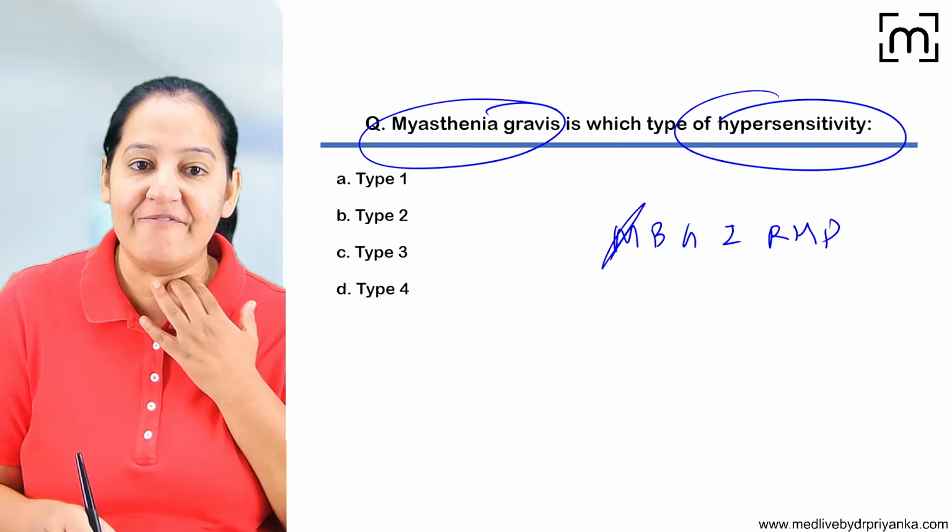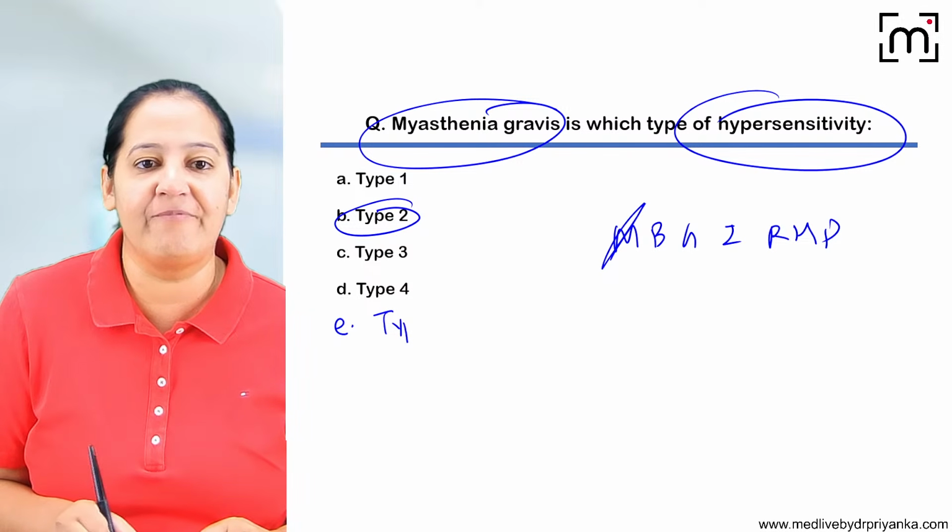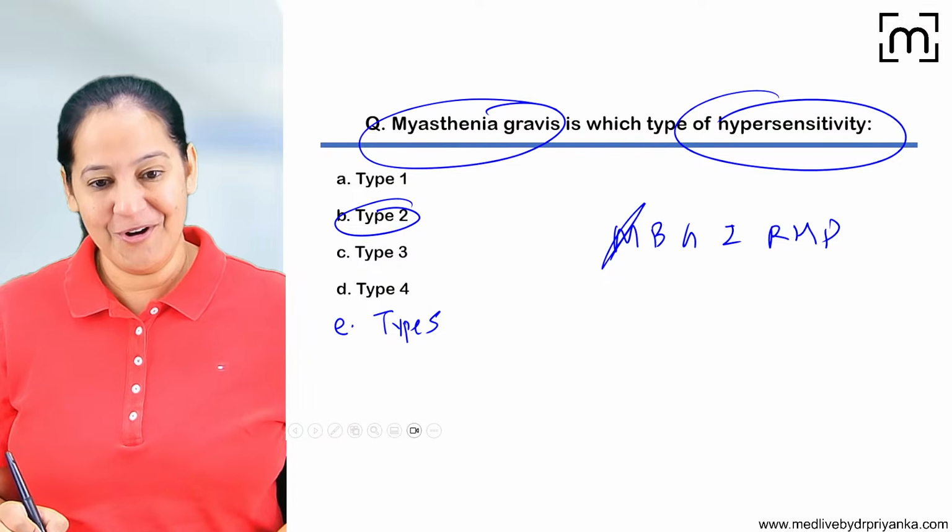For myasthenia gravis, everyone is right, type 2. But let me include one more option. Option E, that is type 5. Now what will you say? Is it type 2 or type 5?